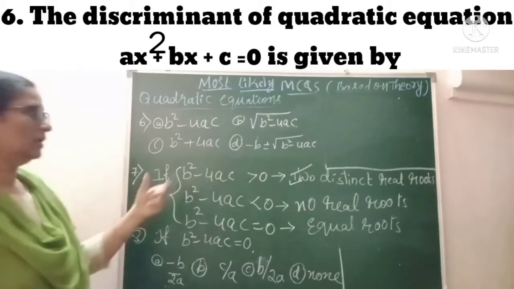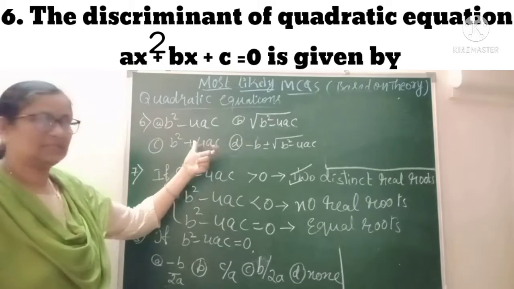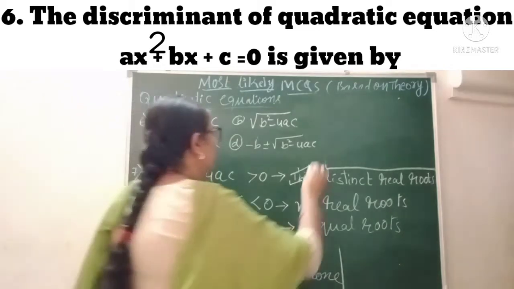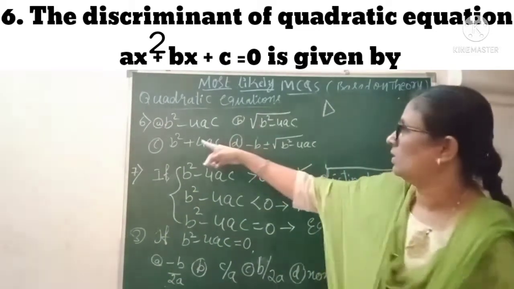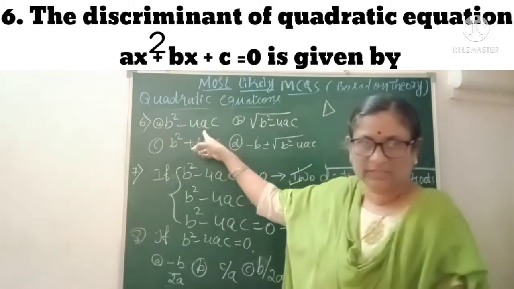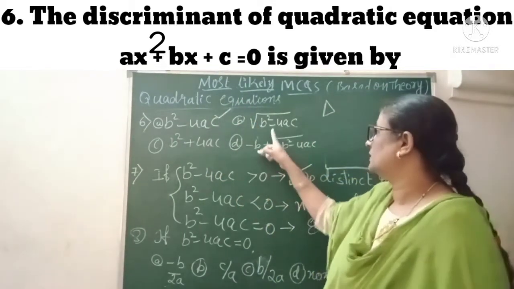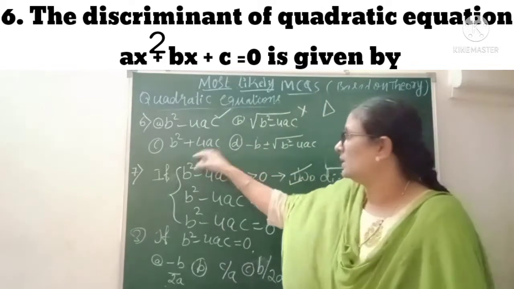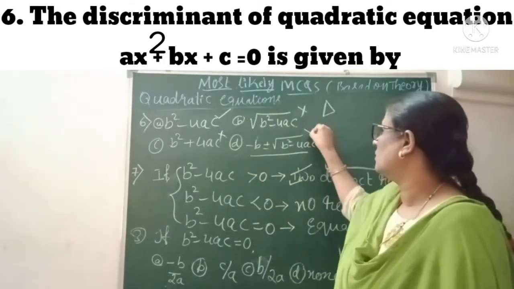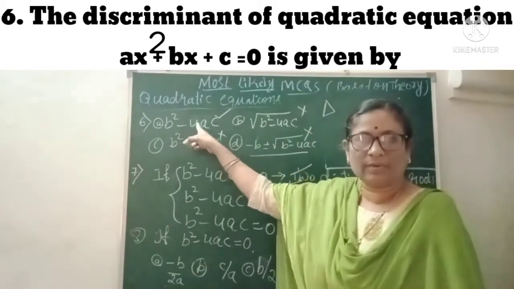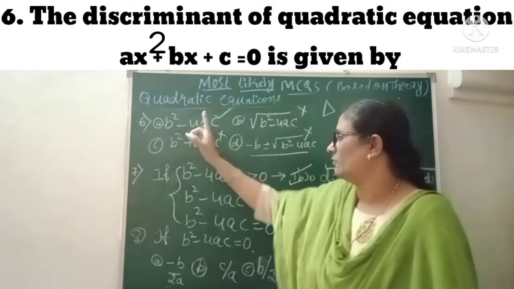Discriminant of the quadratic equation. You know that one, very simple. The discriminant, you denote that one by delta, is it? So it is given by what? Very simple, b square minus 4ac. This is the correct answer. So if you are given the options, look at the options. This is under root, it is wrong. This one with plus is wrong, and this one is also wrong. The correct answer is b square minus 4ac. This is the correct answer, option 3, for this one.